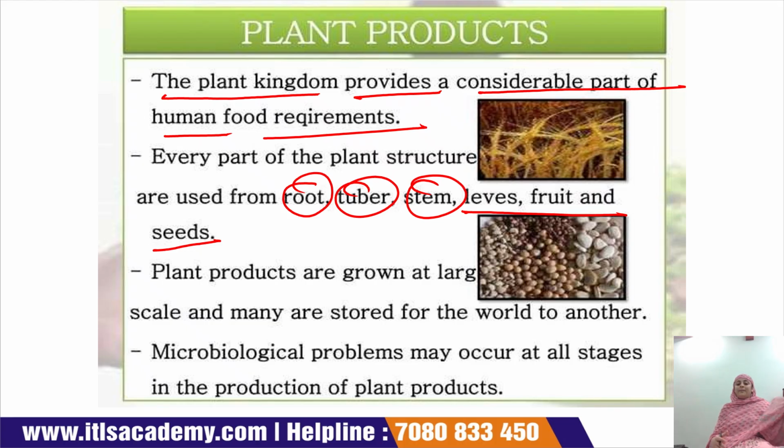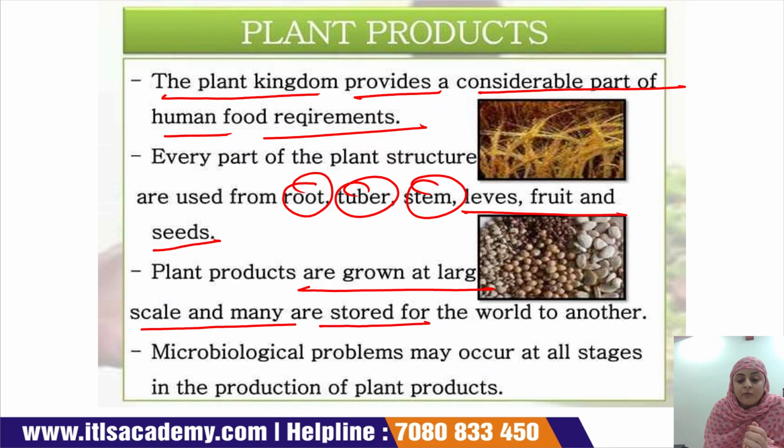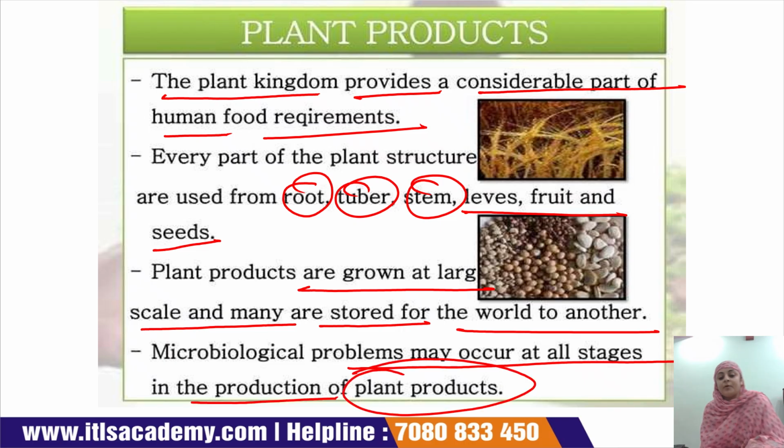We all know that. Apart from meat, the vegetarian population gets nutrients from the plant kingdom. So the plant kingdom plays a very vital role in meeting the food requirement of humans. Every part of the plant structure, either root, tuber, stem, leaf, fruit, or seed, is consumable. Plant products are grown at large scale and many are stored from one season to another. Microbiological problems may occur at all stages in the production of plant products.